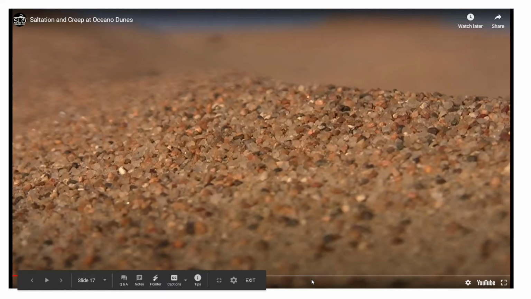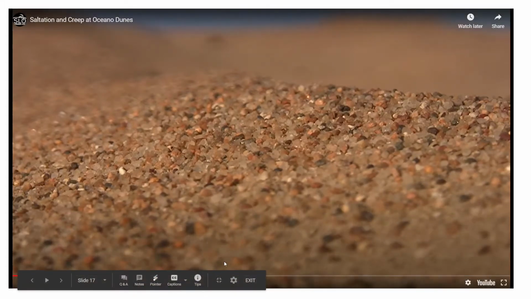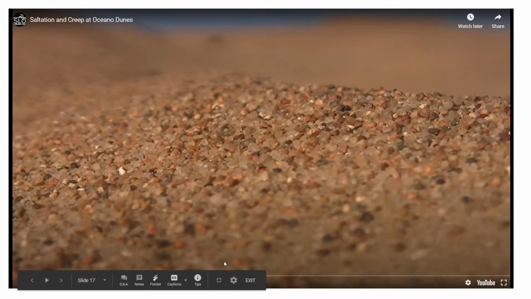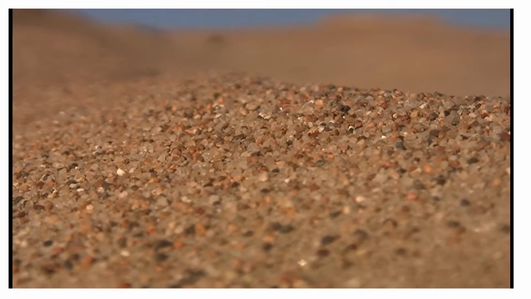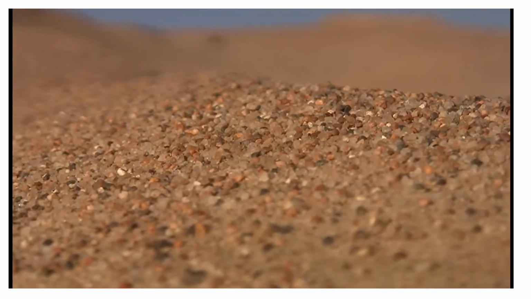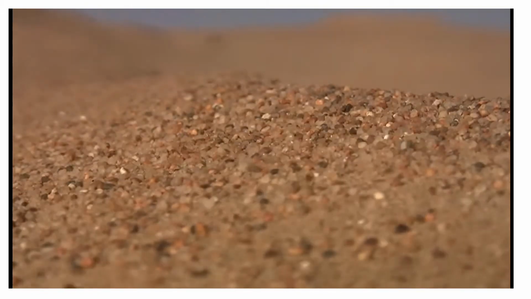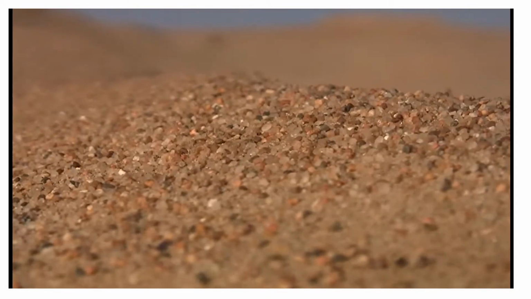This is the view of saltation and creep. I'll quickly take you through this video so that you can easily understand. See here, the particles are hopping. These particles are not carried by the wind because the particles are bigger. So they're just hopping from one place to another place.